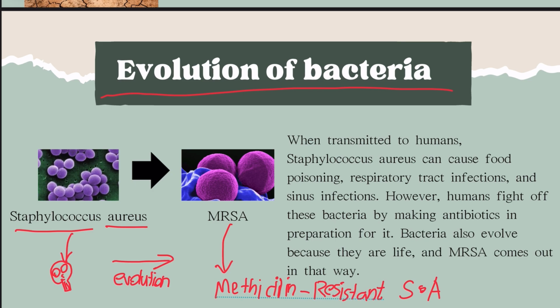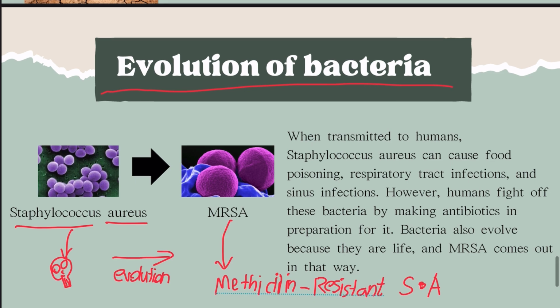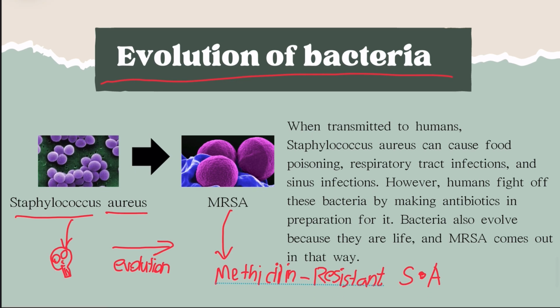This adaptation ensured the survival of S. aureus despite medical interventions. The rise of MRSA highlights the power of natural selection. When exposed to antibiotics, bacteria without resistance die off, leaving only the resistant ones to reproduce.